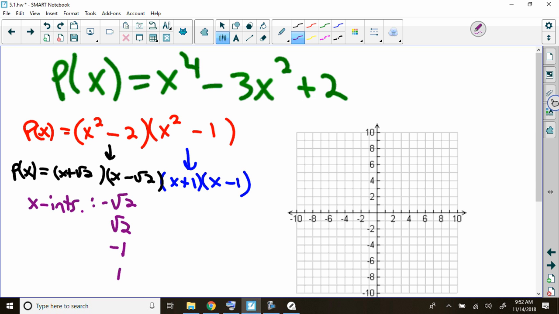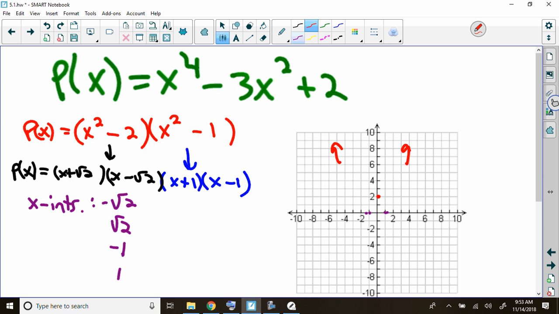Now, if you don't know the square root of 2, it's okay. It's about 1.4, okay? So this graph's going to go through right about here, right about here, right about here, and right about here. And we know the end behavior of this graph, don't we? The end behavior of this graph is up and up. So on the ends, this graph's going to go up. And we know our y-intercept of this graph is 2.